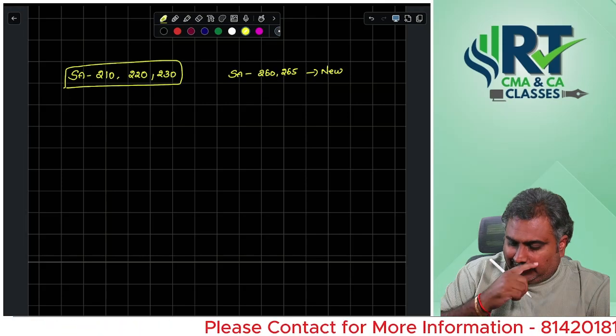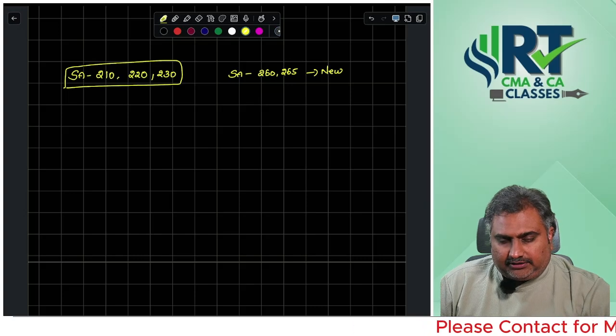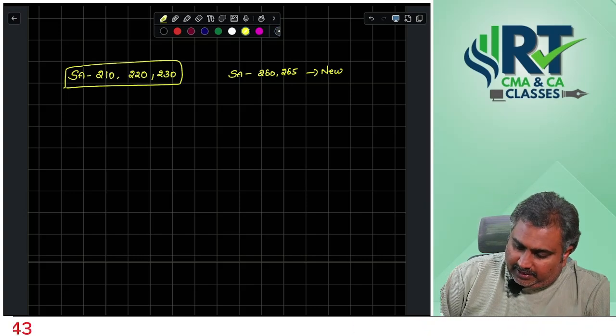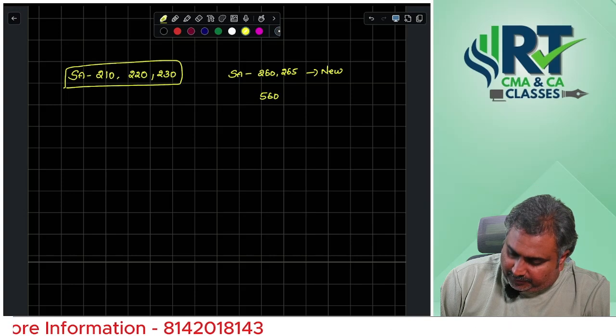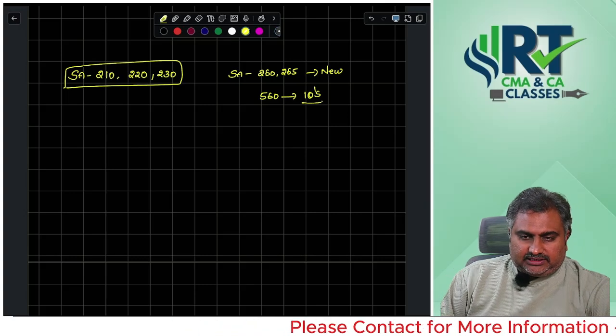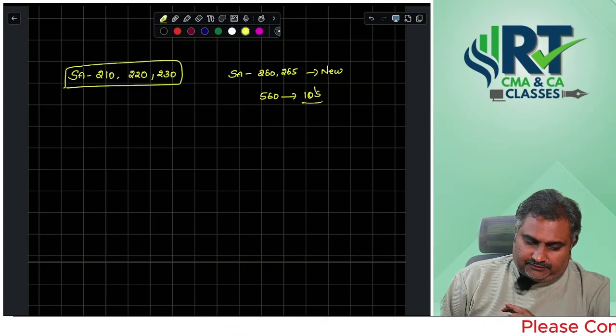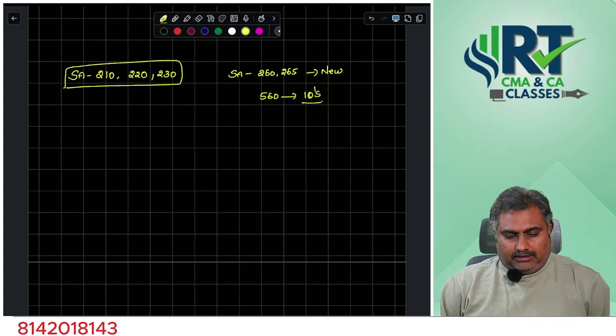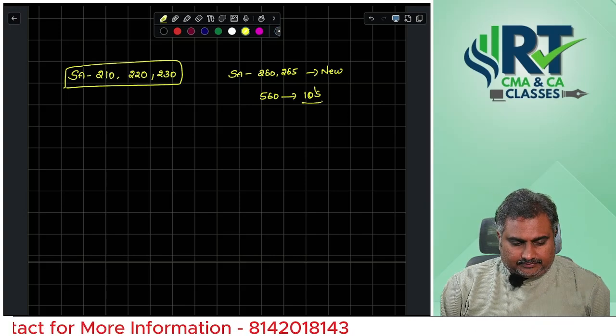That's why ICAI may concentrate on these standards. And from SA 560, almost every attempt we see one question from subsequent events, so focus on that standard as well.